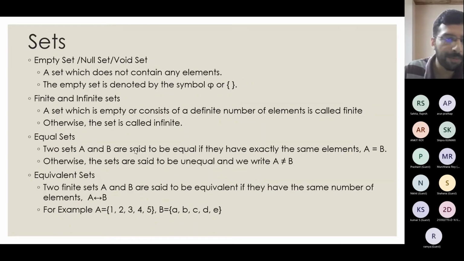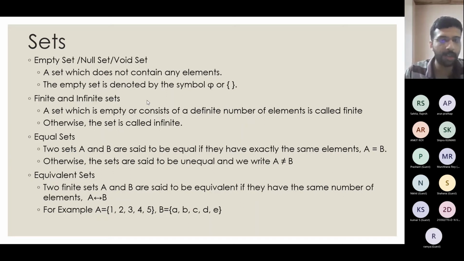Now some different types of sets we can see. An empty set, null set, or a void set is basically a set which does not contain any elements. So what is it used for? Suppose I am trying to create a set. I will initially have nothing in it, and then I will try to add elements to the set one by one. You can correlate with our Python examples where we want to selectively add elements to a set. So the first thing that I will do is create an empty set and add elements to it. That is the initialization part.